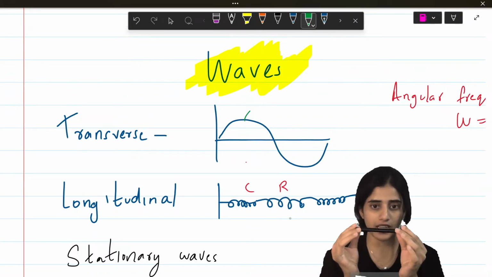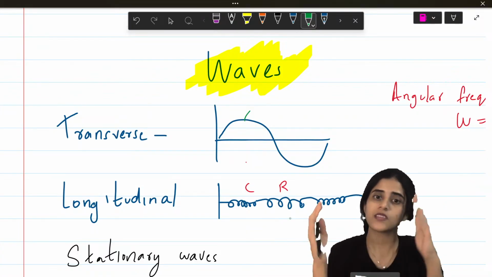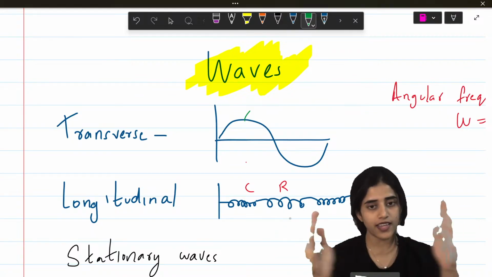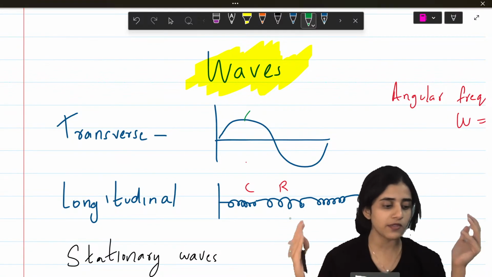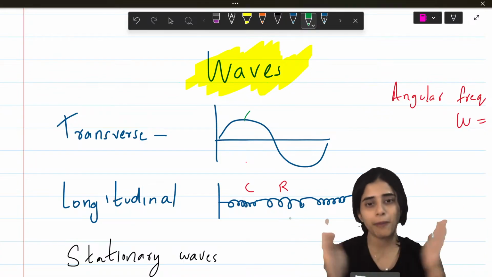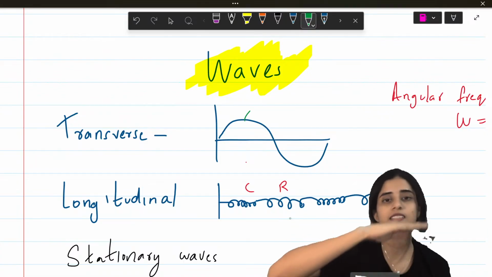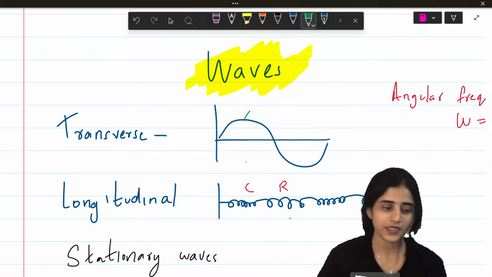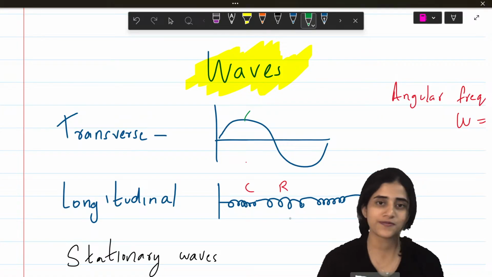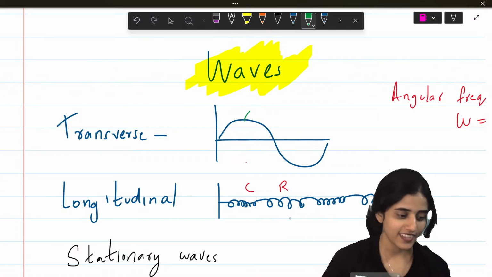Longitudinal wave is like a spring. So I compress it. The whole spring is moving like this. The particles are also moving like this. So the particles and the wave are both parallel. In the other case, particles and the wave propagation are perpendicular to each other. Alright. Okay, Slayer, good.